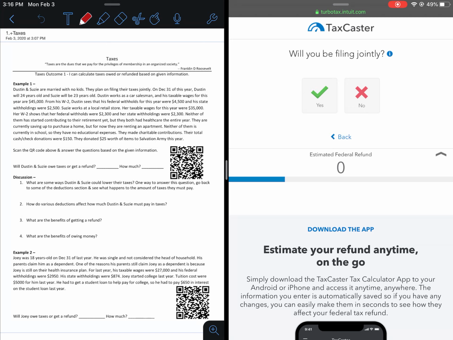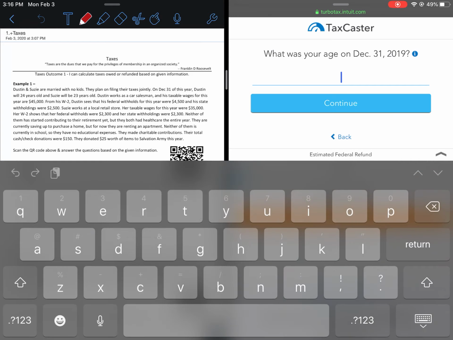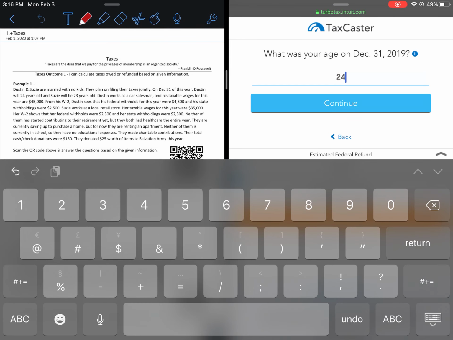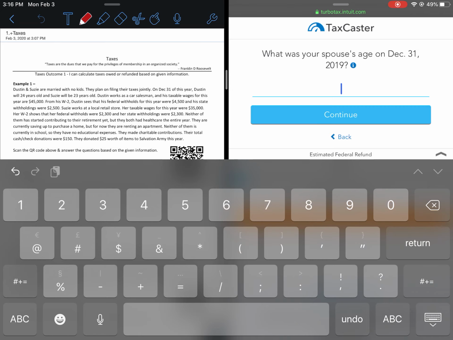They're married. Will you be filing jointly? It does say they plan on filing their taxes jointly. What was your age? You can choose to be Dustin or Susie, whoever you want. Just pick who you are, and that's going to represent you. If I'm Dustin, I'm 24 years old, so I would put 24 and continue. My spouse would be the other person, so Susie in this case is 23. I would plug that in.